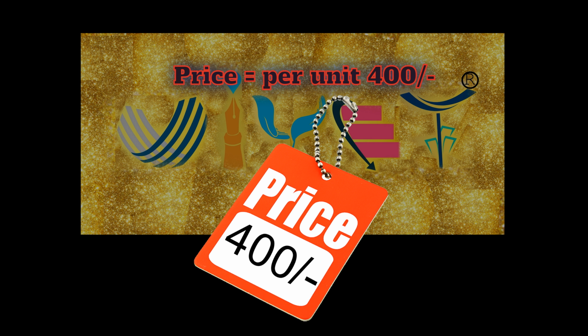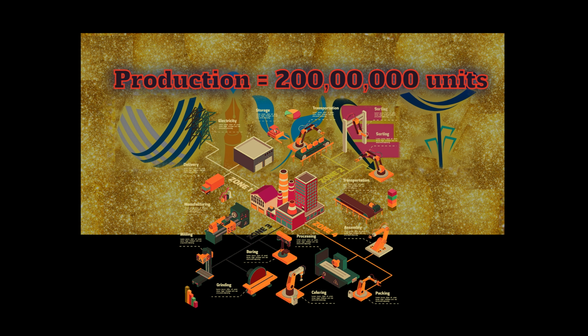The first is price. Let's consider that the price is 400 per unit. Then what will your income be? Obviously it will depend on the other two Ps. So if the price we consider is 400, what the income will be depends on the other two Ps, which I will discuss.